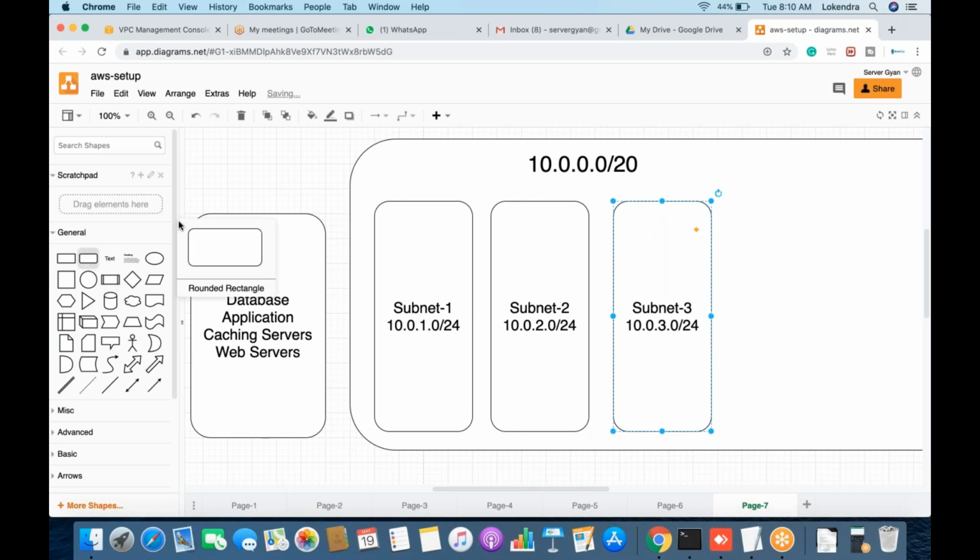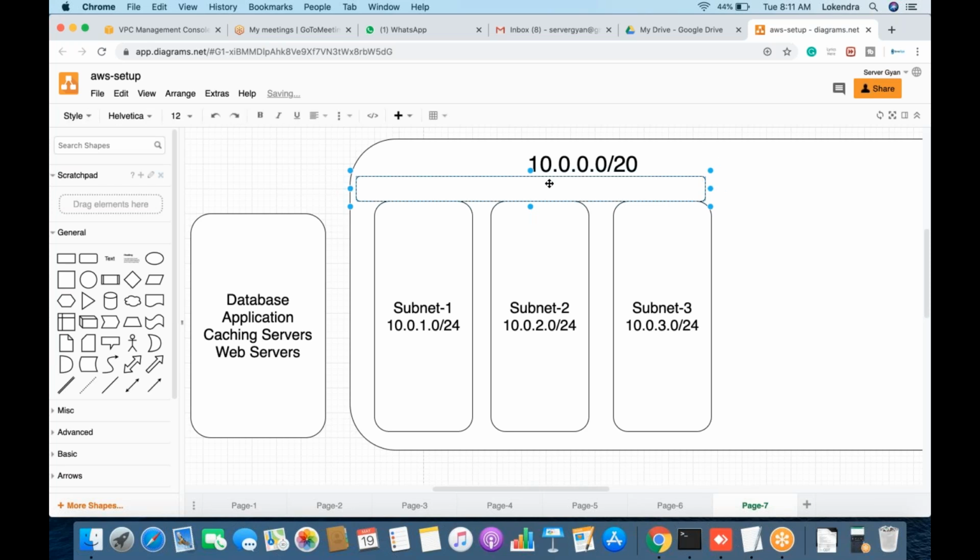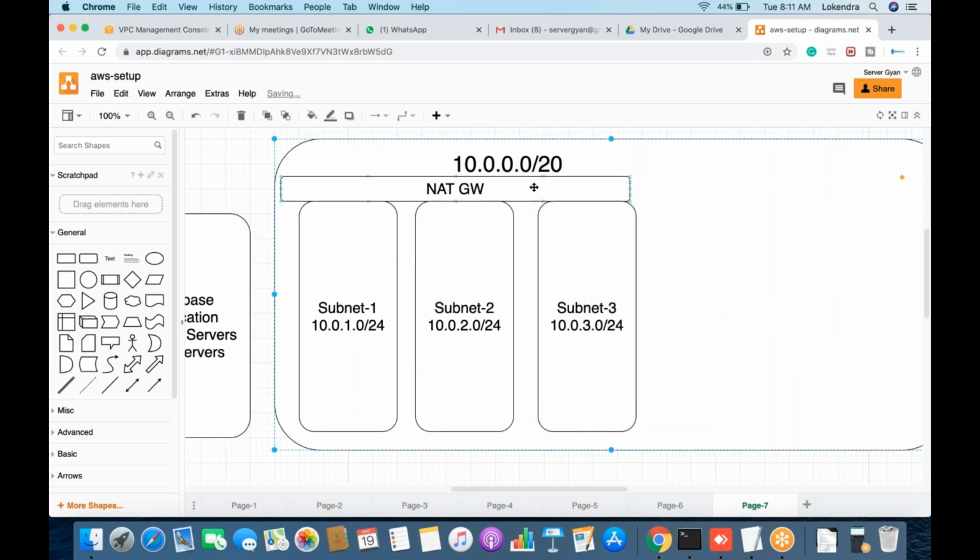And on the top of all these three, there will be a component known as NAT gateway. If it is required, only then we will have NAT gateway here. And guys, keep this in mind, NAT gateway is also optional. It is not mandatory, because as and when we need some internet access here, only then we will configure NAT gateway. Otherwise, we will remove NAT gateway once again.